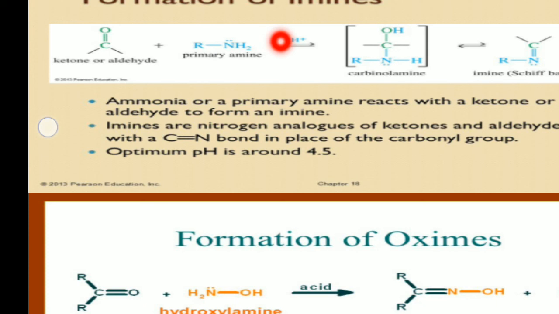The C double bond N bond is responsible for the formation of Schiff's base. This is about the formation of imines.